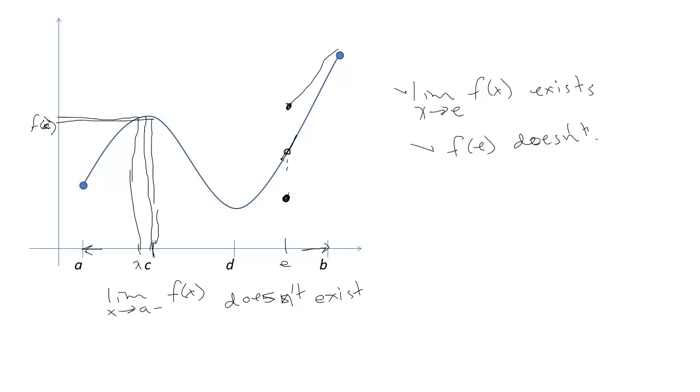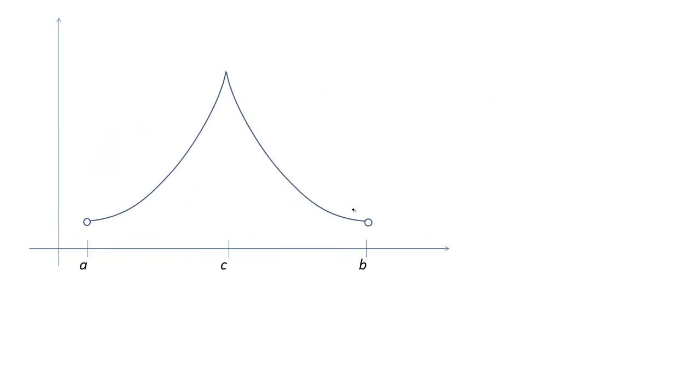But as it was drawn, before I put that little hole in there, f is continuous. This will be my little abbreviation for continuous. F is continuous on the whole interval from a to b. We could contrast that with this function. This function is continuous everywhere. If I give this function the name f again, this function is continuous on the open interval. It's continuous at every point between a and b,